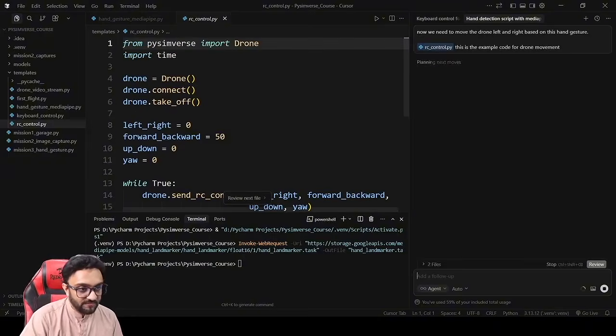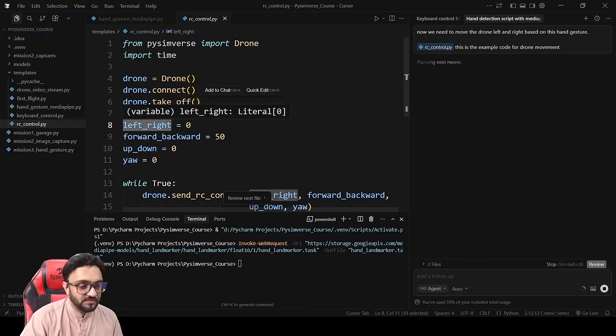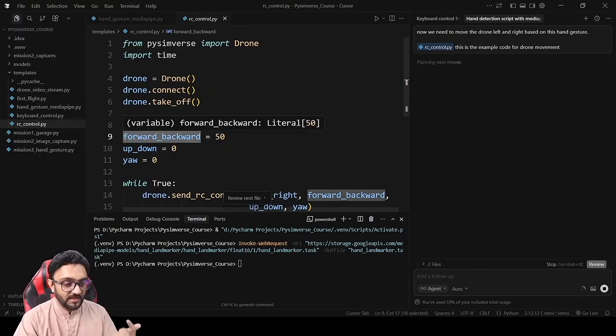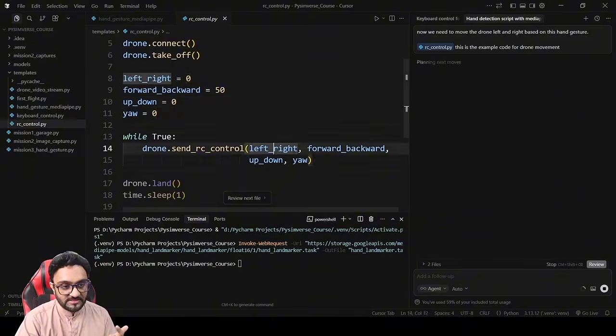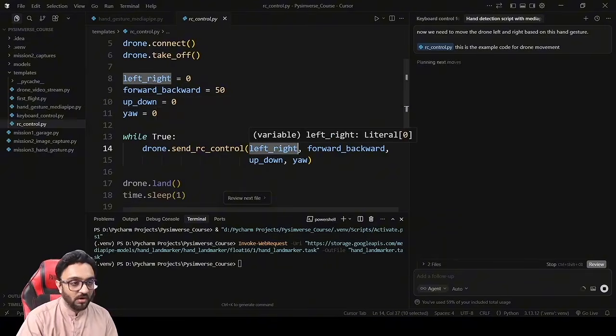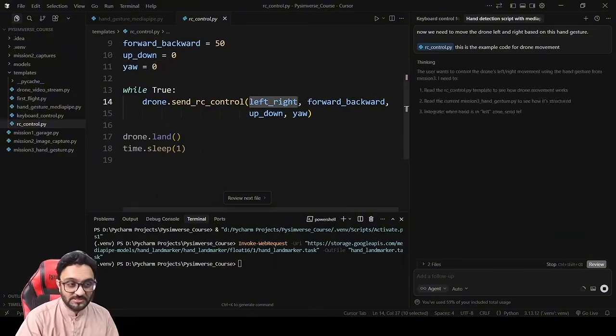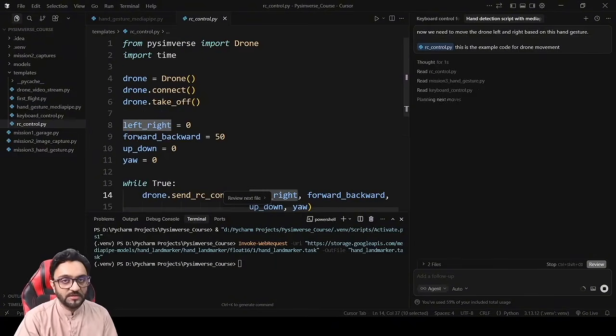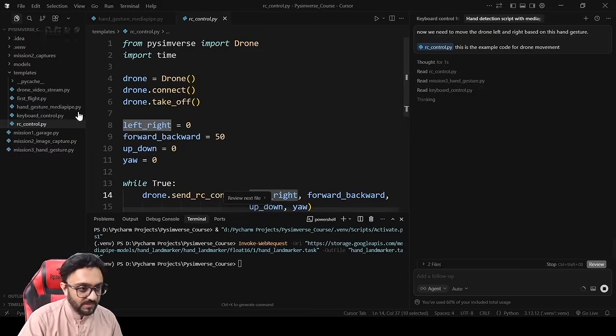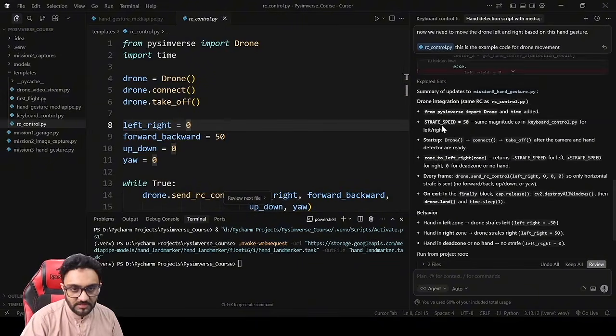The reason we have given this as separate variables is so that the AI can understand this is left and right. That's why we didn't write LR or FB, something like that, because it's a template for the AI to understand how exactly Pyimverse works at the back end. Okay, so now it has completed. It is saying that these are the summaries we have imported, and we have a speed. Then we have startup, drone.connect, zone to left, zone to right.